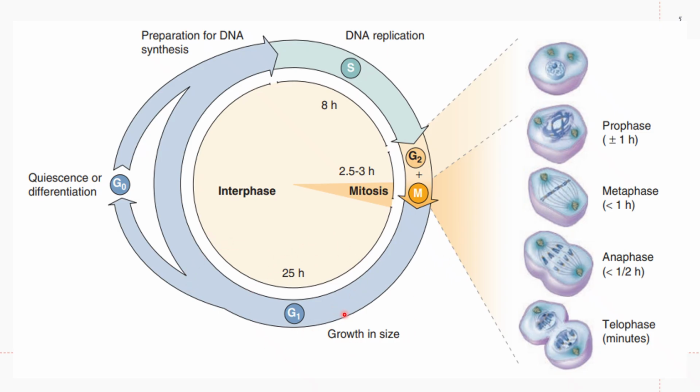So at G1, the size of the cell increases, and then in your S phase, or synthesis phase, you have your DNA replication.